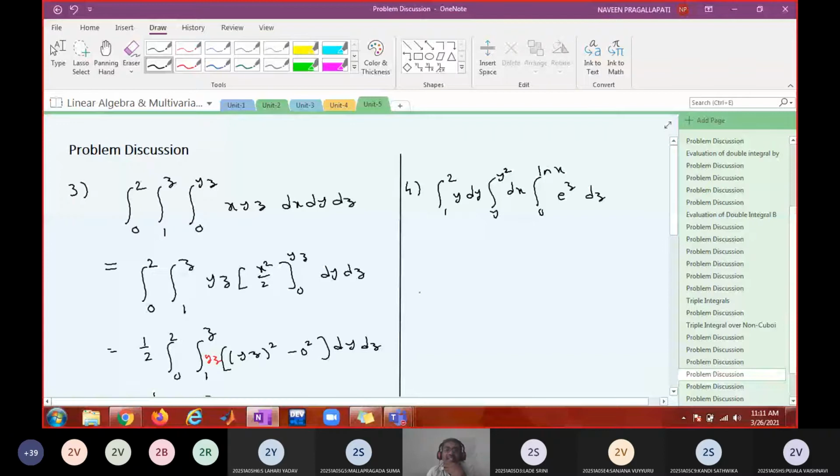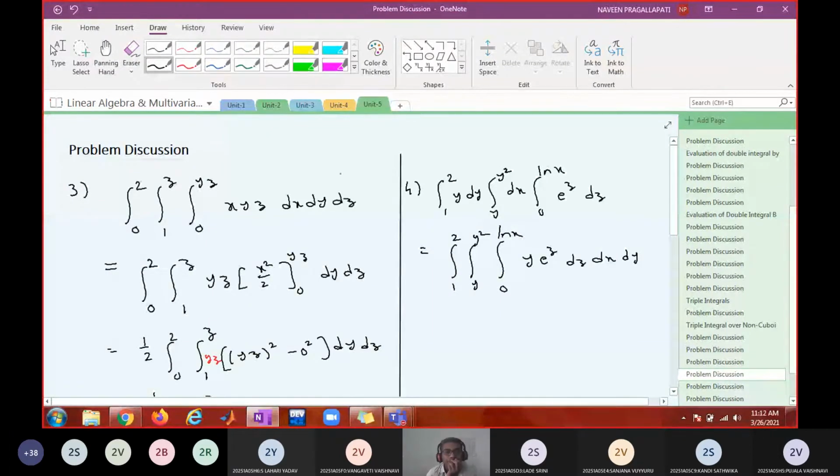How do we write this in triple integrals? Can you tell me? Is it not y e power z dz dx dy, with limits 1 to 2, y to y square, 0 to log x?